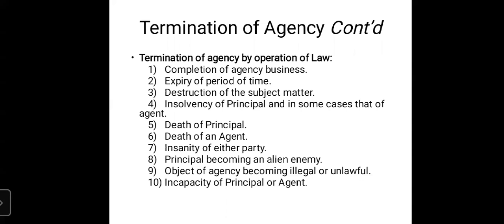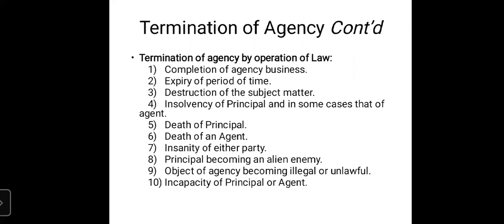Next one, principal becoming an alien enemy. We have already discussed the meaning of alien enemy. So suppose the principal is from another country, and when the contract was signed between the principal and the agent, everything was fine between the two countries.